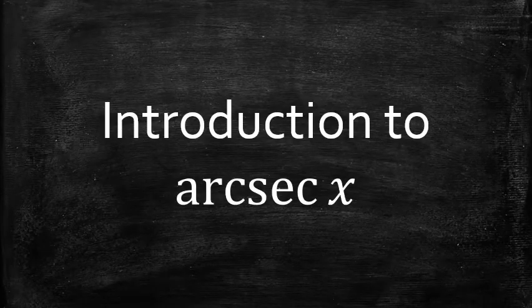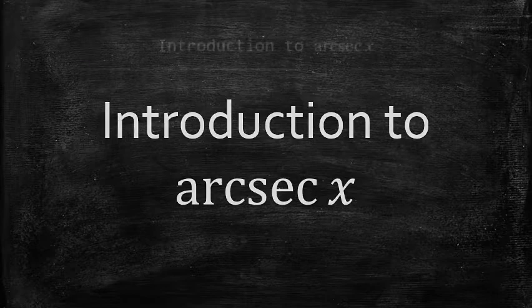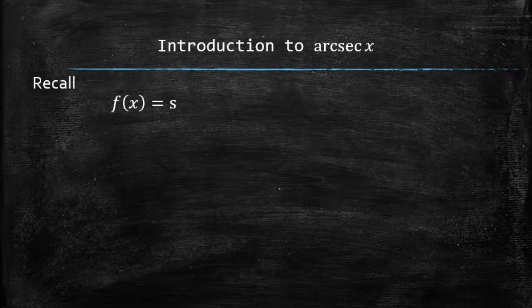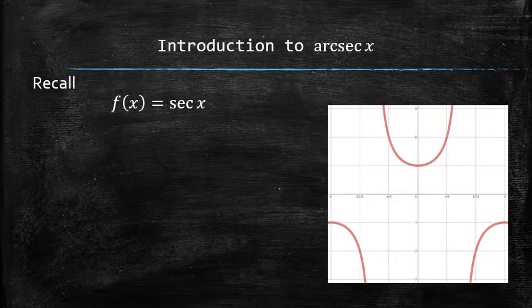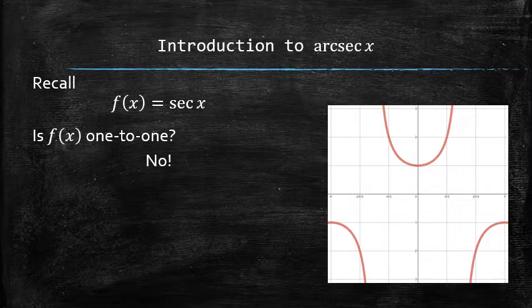Next, we will introduce a new function called the arcsecant of x. Let's recall the secant of x function and its graph, and let's answer the following questions. Is this function one-to-one? The answer is no, because it doesn't pass the horizontal line test.